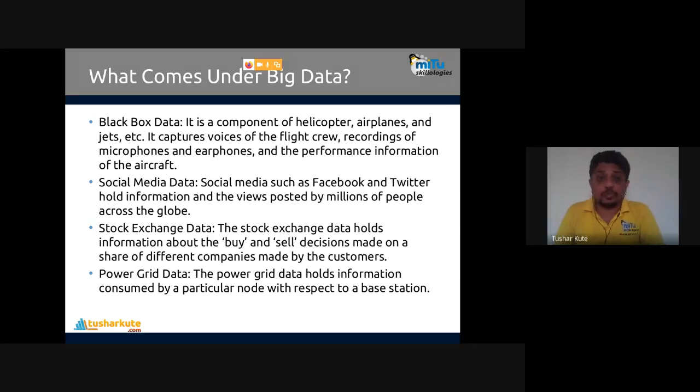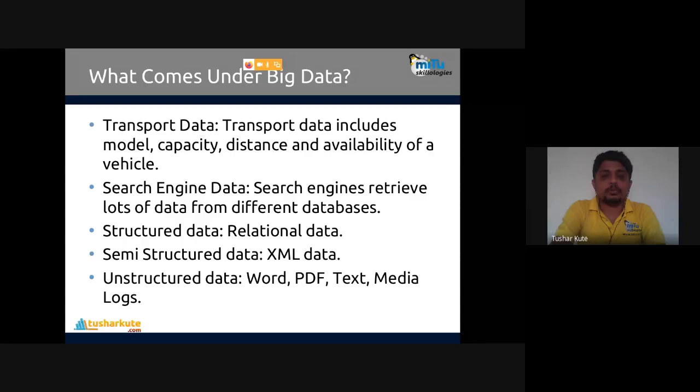If you know the IoT, Internet of Things, sensors are present and they are continuously capturing the data, every millisecond. Small changes are also recorded. So if every millisecond, microsecond data is getting recorded, how much big data is created in a single day. Though it is textual data, it is big data. Transport data includes the model, capacity, distance, availability of the vehicle. The vehicle is moving, so all of its health settings will be recorded.